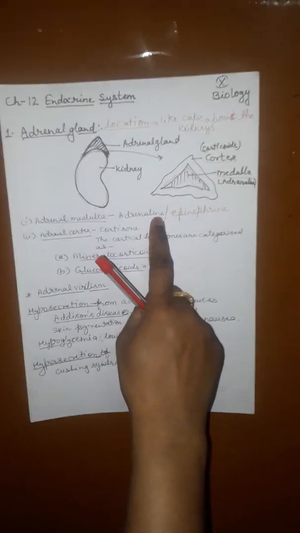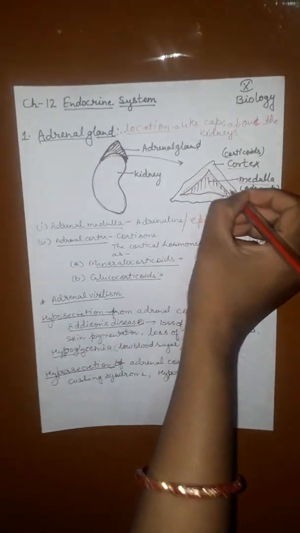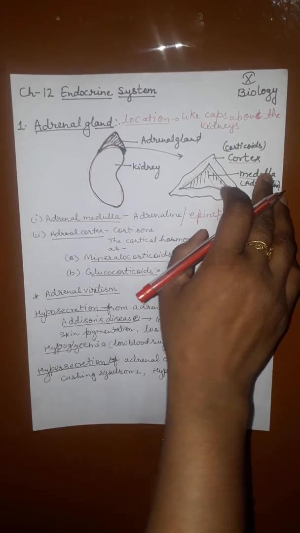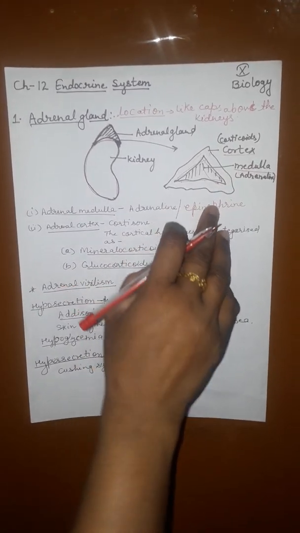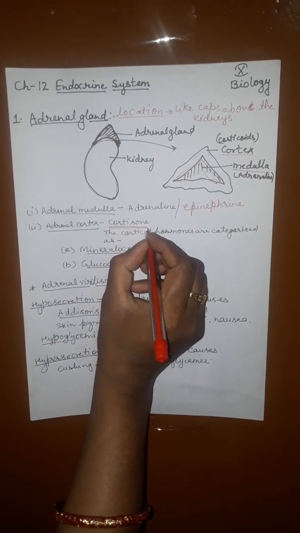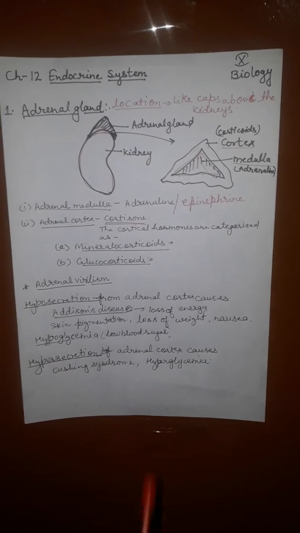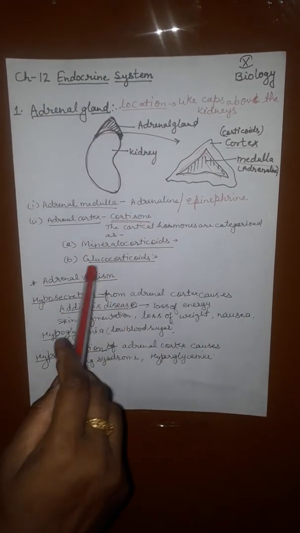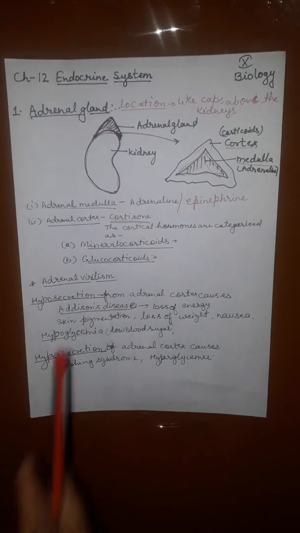Now the adrenal cortex, this peripheral region, secretes many hormones, but the best known hormone is cortisone. What is the function of this cortisone? It suppresses inflammation.